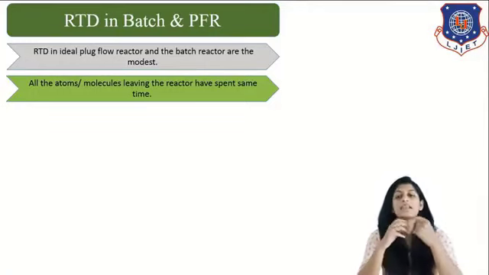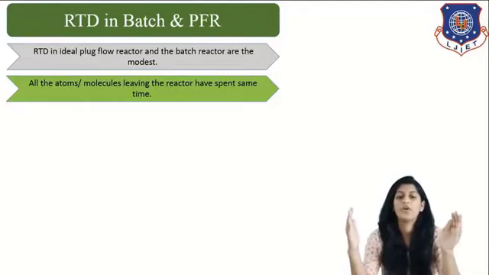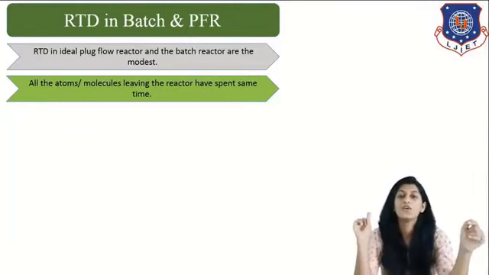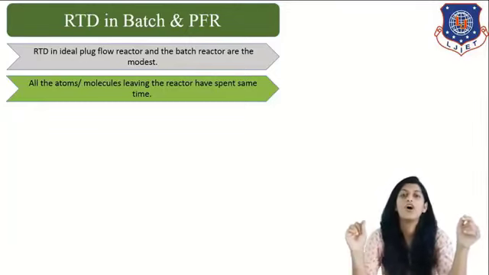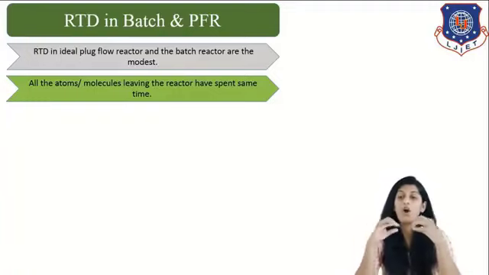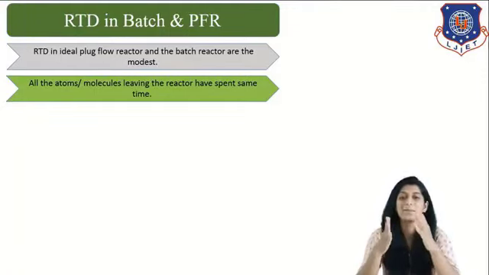Correct? And in case of PFR also, there is one input and one output. Between input and output, there is no space for any kind of escaping. Correct. That's why in both cases, batch and PFR, all the molecules and atoms will spend the same time period.